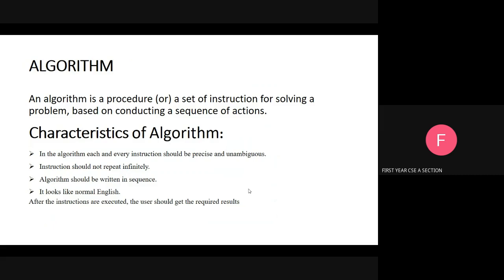First step, add the flour. Number two, add the salt. Number three, add the yeast. Number four, we are going to mix all these three: flour, salt, yeast. Next, number five, add the water. Number six, knead. Knead means we are going to mix again. Number seven, let it rise. Number eight, bake. Therefore, the bread has been baked successfully. That is the algorithm for baking bread.